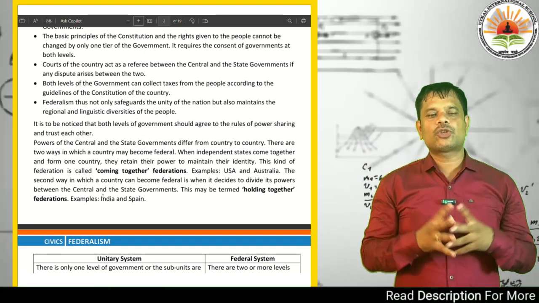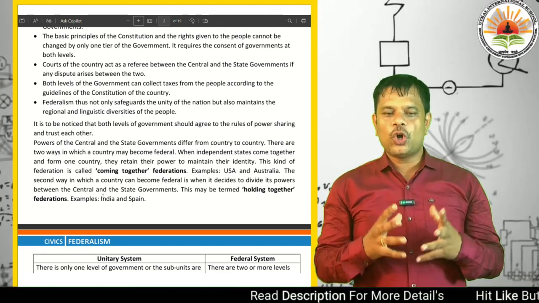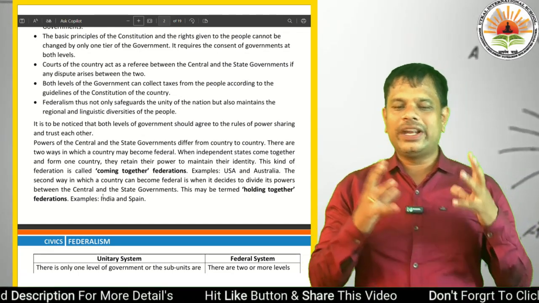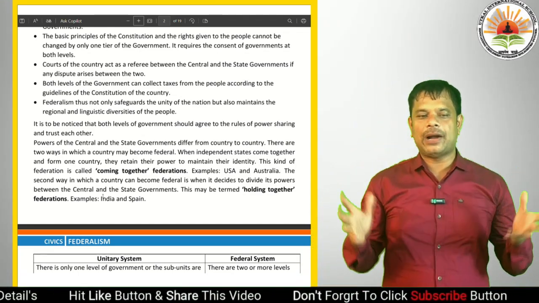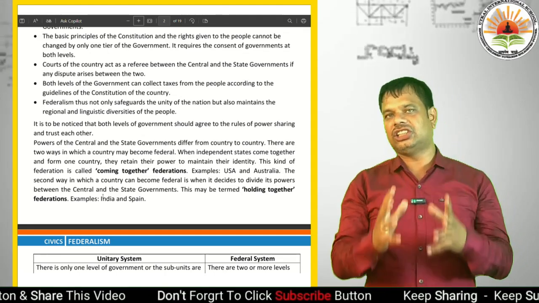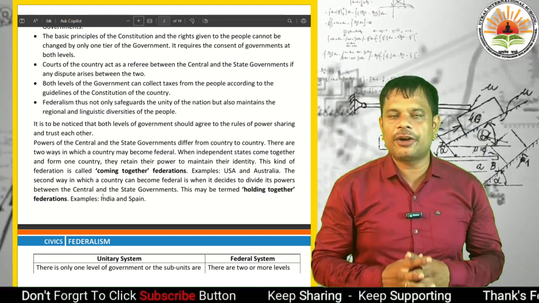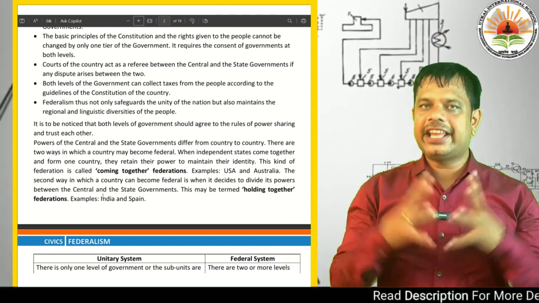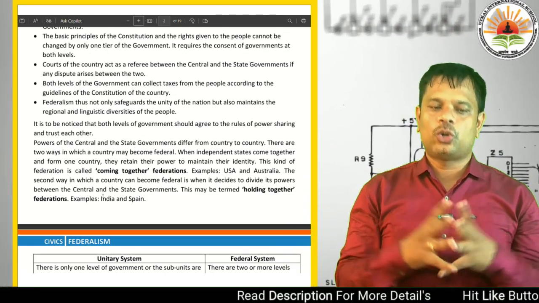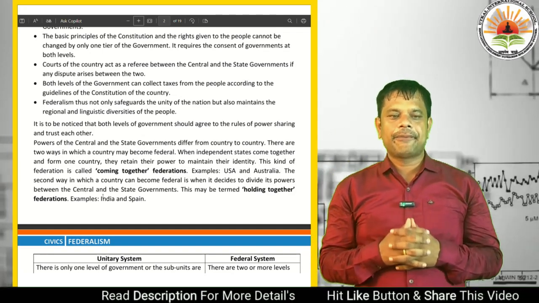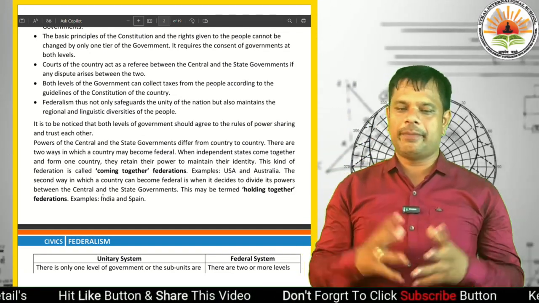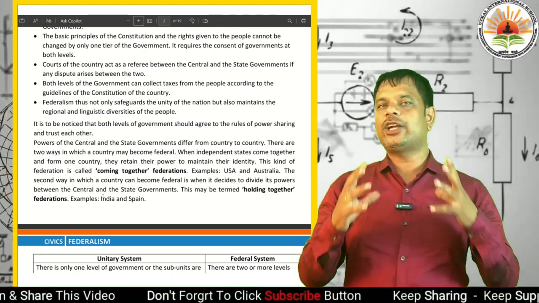It is to be noticed that both levels of government, state government and central government, should agree to the rules of power sharing and trust each other. If there is a central government and a state government, there is an agreement and a trust between the two governments. Another thing is, the power of the central and state governments differs from country to country.